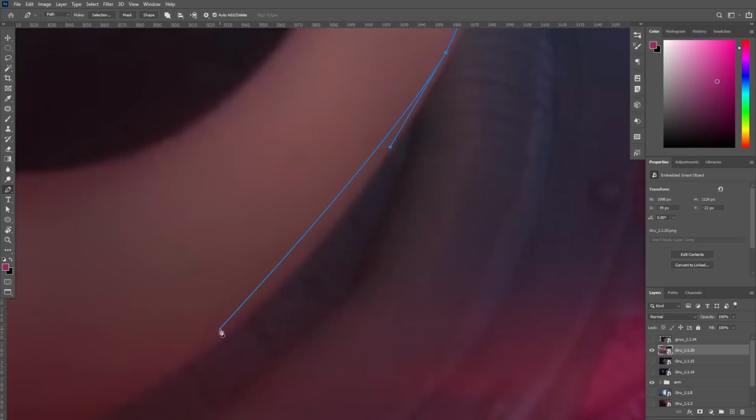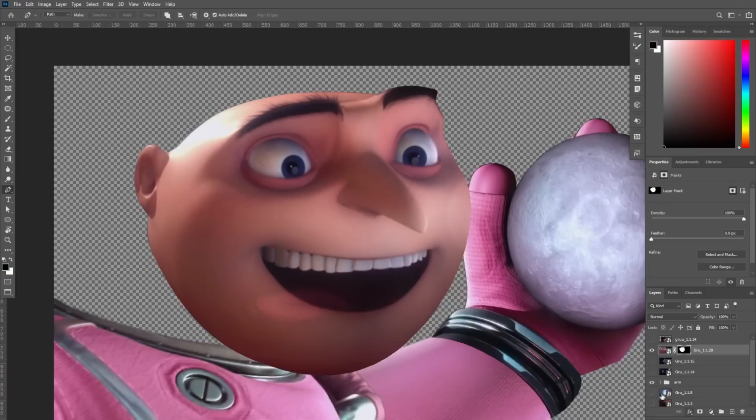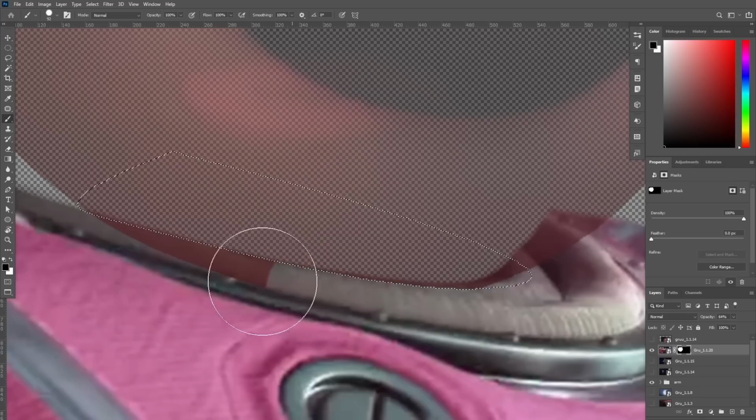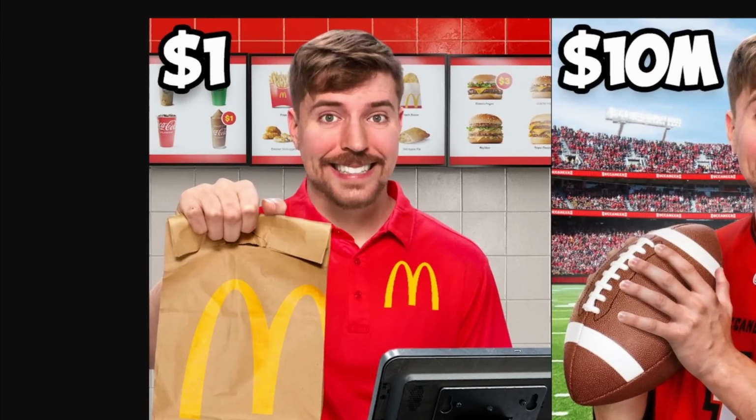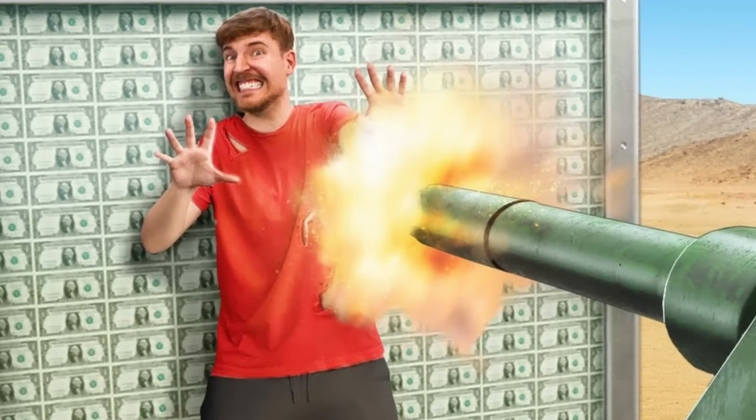In the spirit of Mr. Beast, I'm doing a giveaway. Gru just won himself a brand new head. I chose this frame because it has Gru showing off his smile, and Mr. Beast likes to do that in like every situation ever, so yeah.